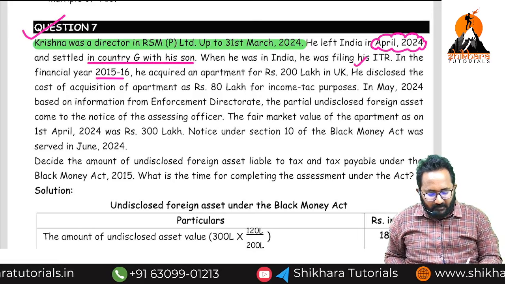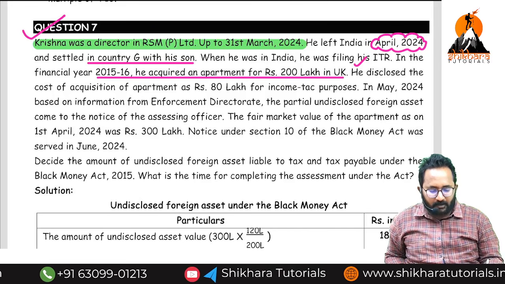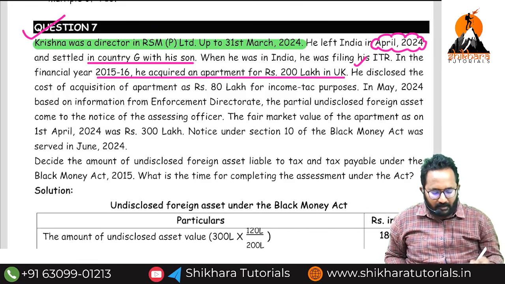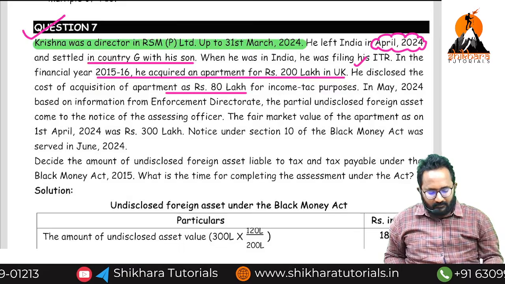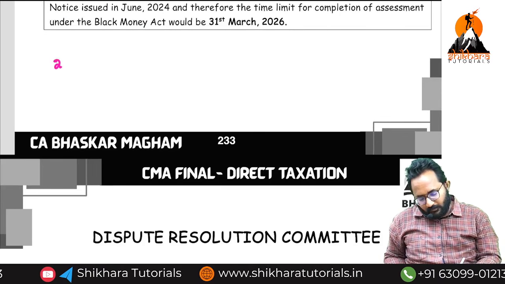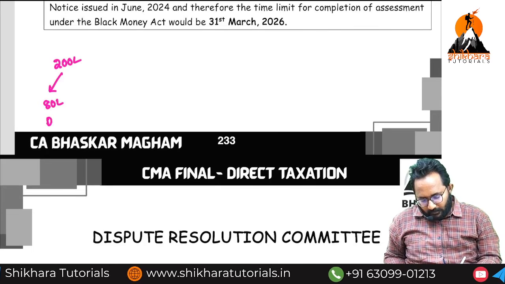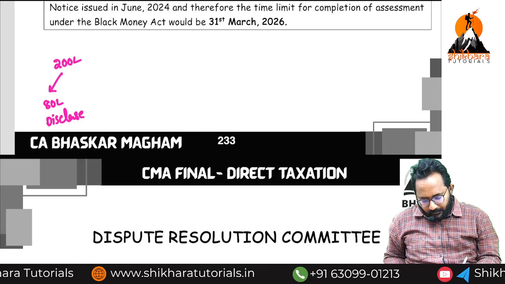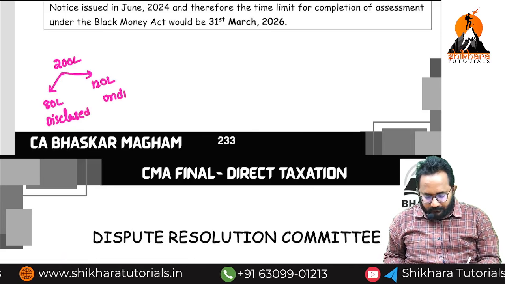In the financial year 2015-16, he purchased an apartment in the UK with how much amount? 200 lakh. Sir, how much amount is disclosed in the return? 80 only. That means out of 200 lakh, 80 lakh is disclosed. Next, 120 lakh is undisclosed.